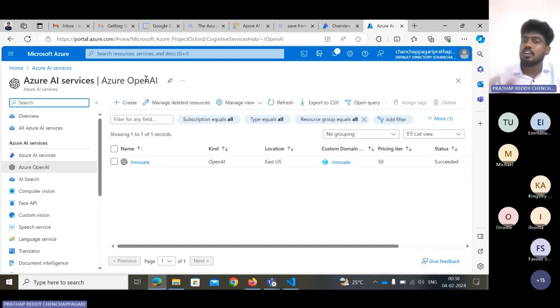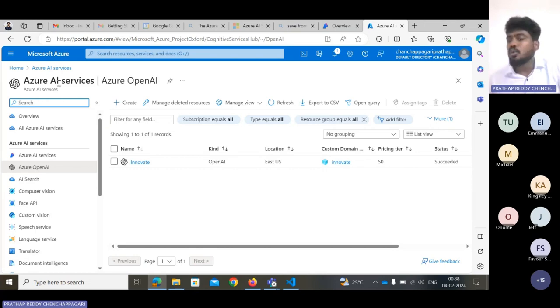The Google form asks several questions, and you need to fill up that form. Once you fill it up, it will take 12 to 24 hours. They will review it and onboard you for the cognitive services, that is, the Azure OpenAI services.